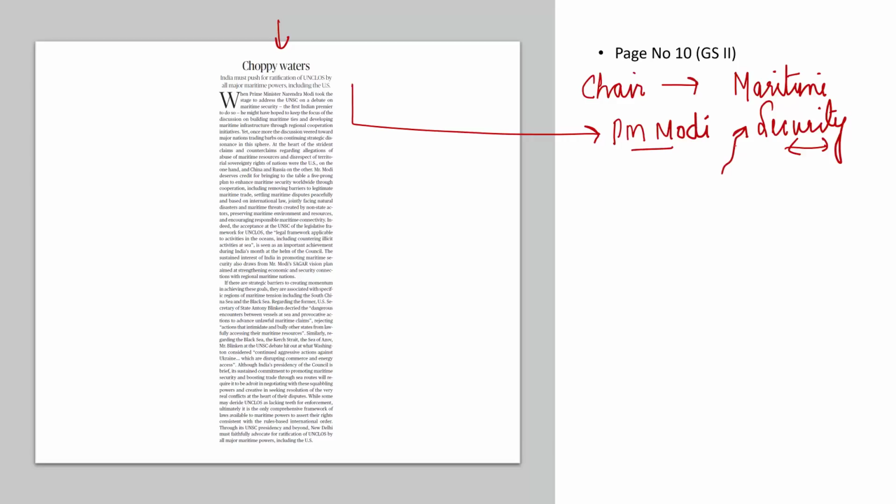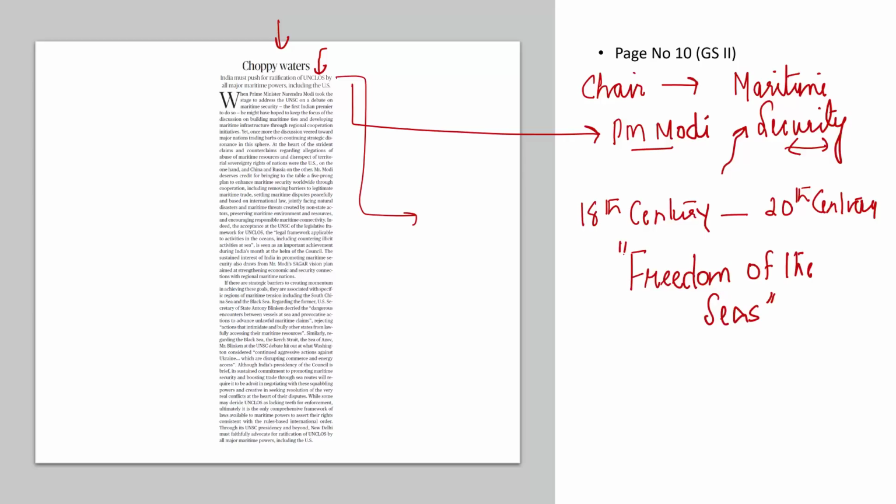But this editorial also says that India must push for ratification of UNCLOS by all major maritime powers, including the United States of America. Let's try and understand what this UNCLOS is. UNCLOS stands for the United Nations Convention on the Law of the Sea. From the 18th century to the middle of the 20th century, the world was informally, not formally, following one principle called freedom of the seas. It was not a formal principle but an informal one.